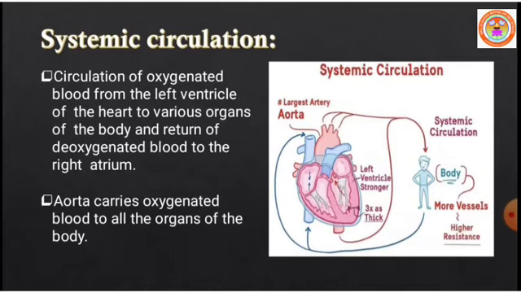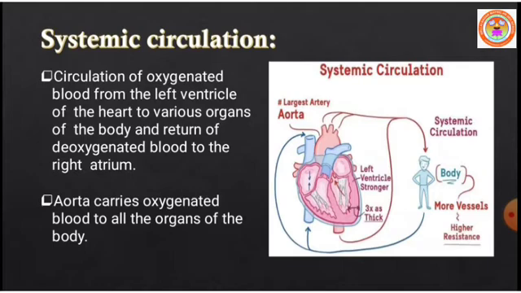So very simple. The blood which comes out from the aorta, which arises from the left ventricle in our heart, takes the blood to the various organs of the body. Then deoxygenated blood returns to the right atrium.